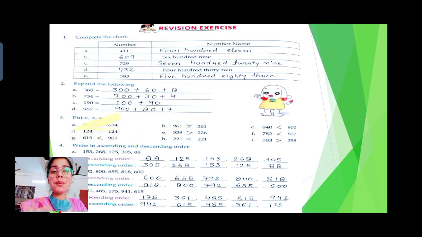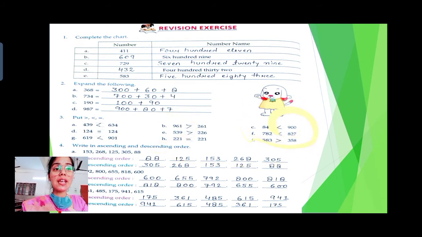Now see the third one, put these signs. Now class, here you are supposed to compare the numbers, which one is greater, which one is smaller, or whether they are equal to each other. Now see the first one, 439 and 634. So tell me faster, which one is greater? Of course, 634. Similarly, 961 and 261, which one is greater class? 961, of course, so greater sign. Now 840 and 900, which one is greater? 900, so I have opened the mouth of the sign towards 900.